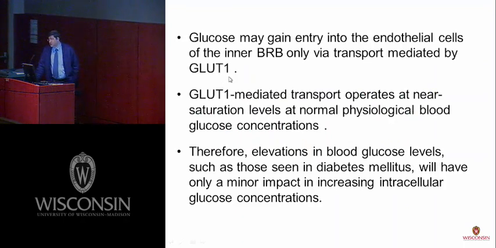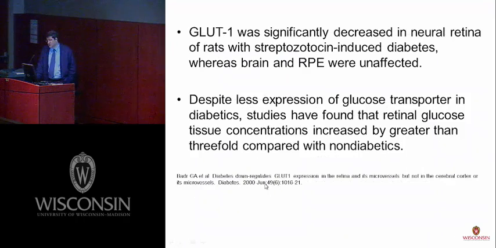So in the inner blood retinal barrier, glucose is transported through the endothelial cell via GLUT1 to the retinal tissue. And in the normal physiological state, this transporter works near the saturation level. So increased blood glucose in the diabetic patient has little impact on hyperglycemia in the retinal tissue.